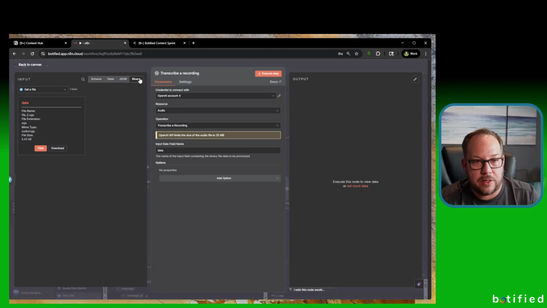The reason we use data here is because it's a binary that's sitting there, that thing that we just downloaded, and it's going to be looking for data. So it's basically going to upload data to this large language model to have it transcribed. So we execute the step, and there you go.